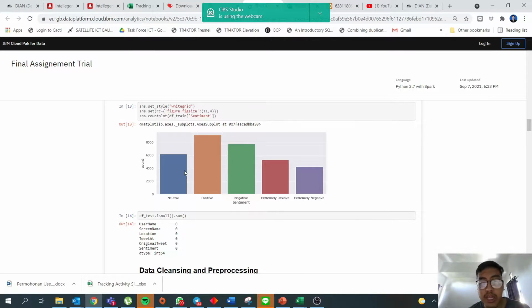So this is my bar graph that shows how many tweets are in each sentiment. For example, neutral has a count of 6,000 tweets, positive has more than 8,000, negative sentiment has around 8,000, and so on.